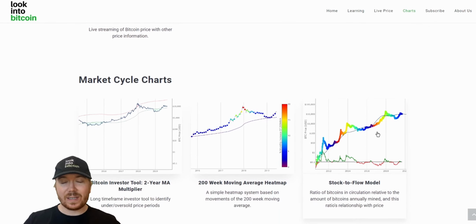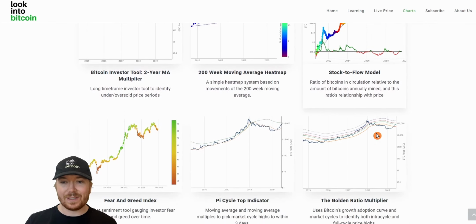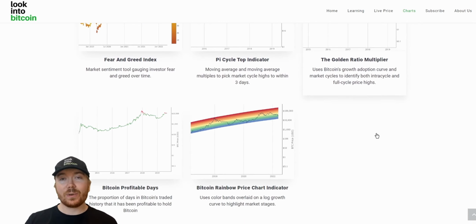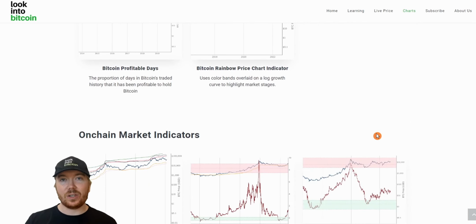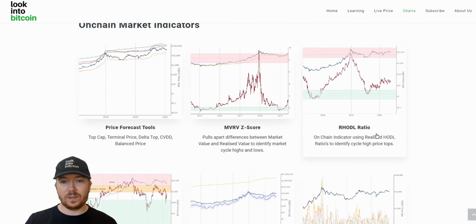What we can do is look at some other on-chain metrics that may give us some indication. Something like the realized price, which gives us the average accumulation price of all holders currently on the network.